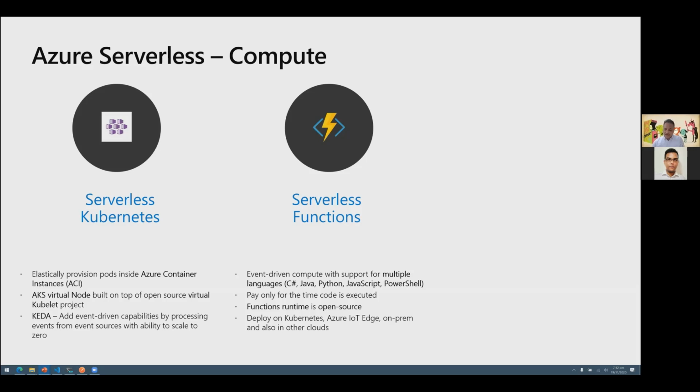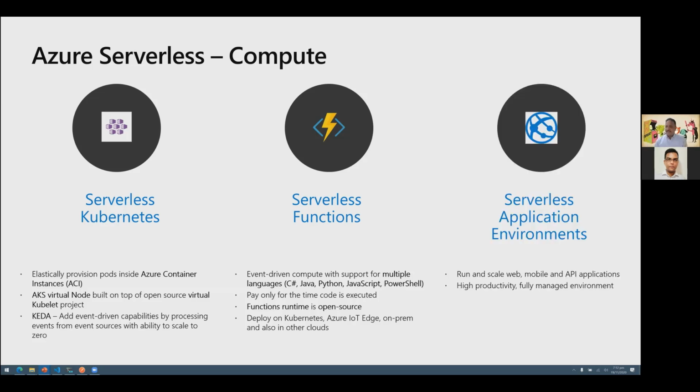So what this enables us to do is, this is not restricted just to Azure. We can deploy this on different kinds of environment. We can deploy it on Kubernetes. We can deploy it on the IoT edge. This can be deployed on on-prem, and this can also be deployed on the other cloud providers.